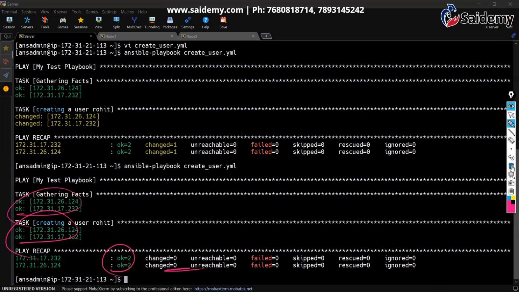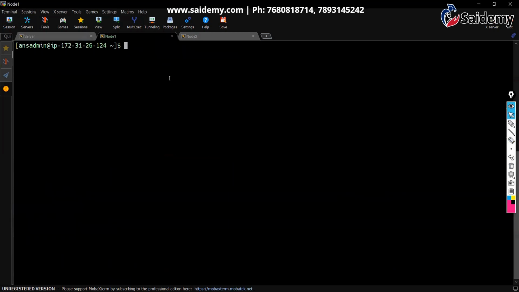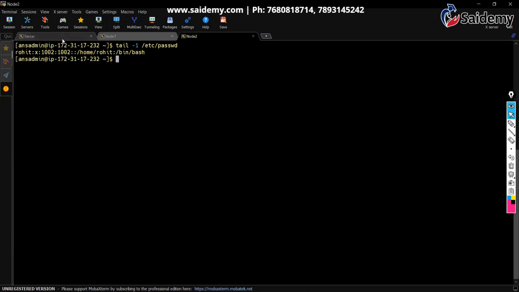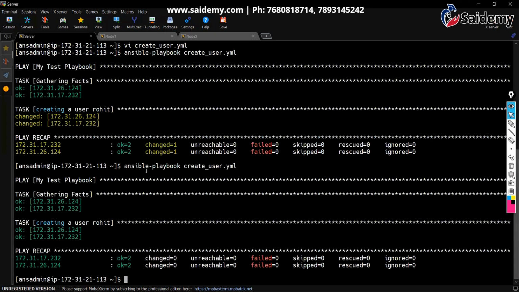Correct. That is so. Let me show you whether the user has been created or not. By using an ad hoc command, you can verify whether the user has been created. But if you want to verify here, you can see tail -1 /etc/passwd. Let's say Rohit. And you can see node 2 also. Got it? That's it. I hope you understood, right?